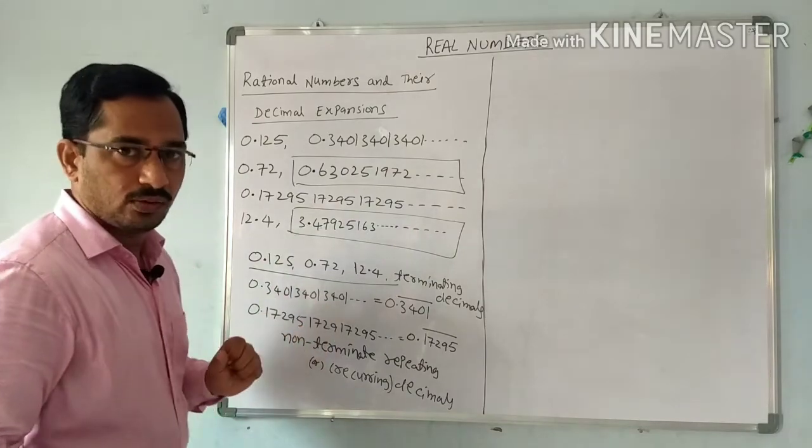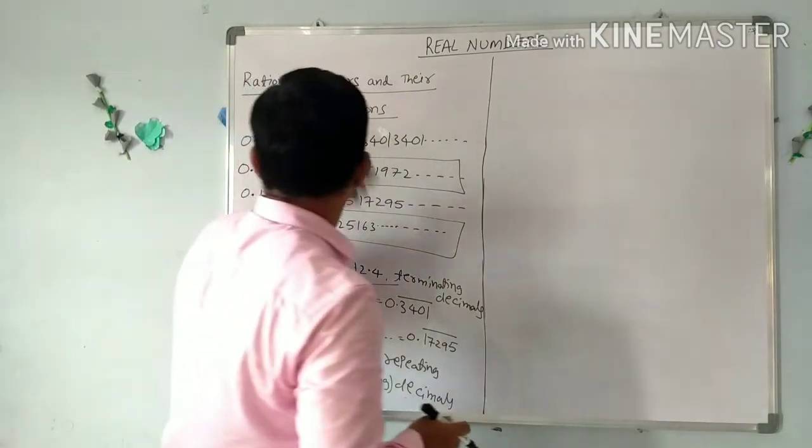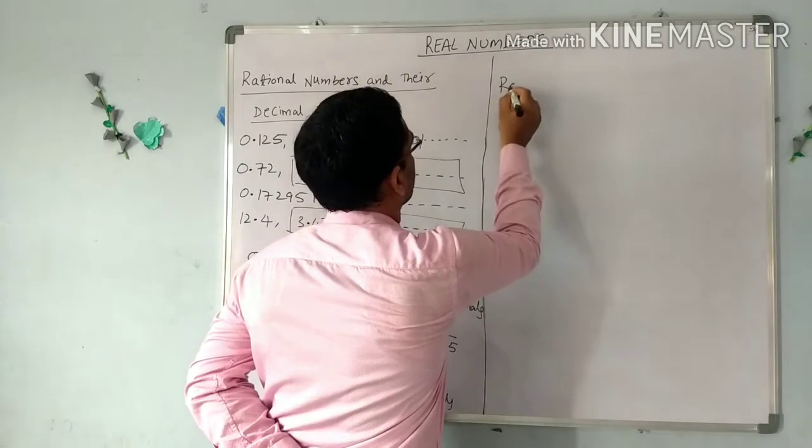So what we conclude from this, we define rational numbers.